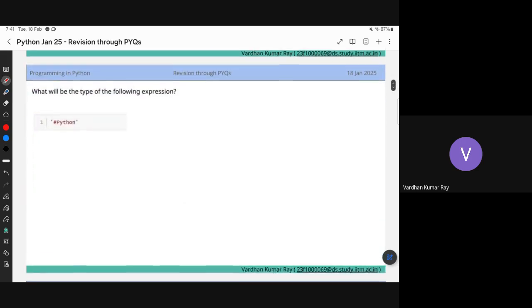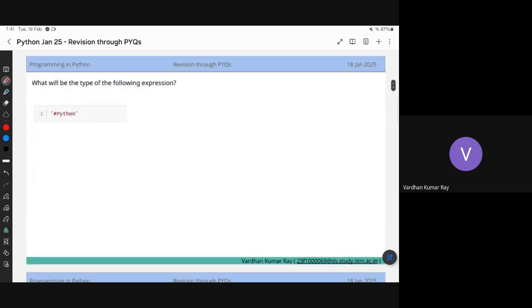What is the type of the following expression? Can you tell me? It is very easy. Yes, string.